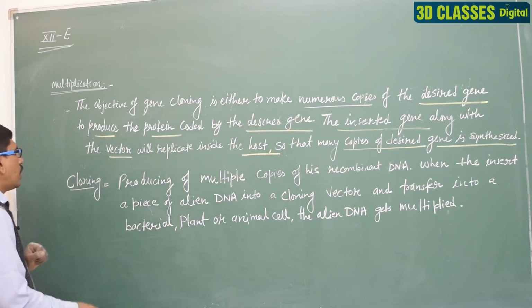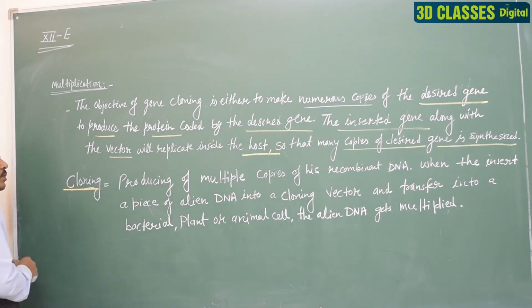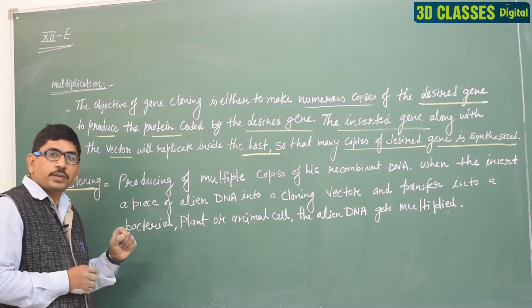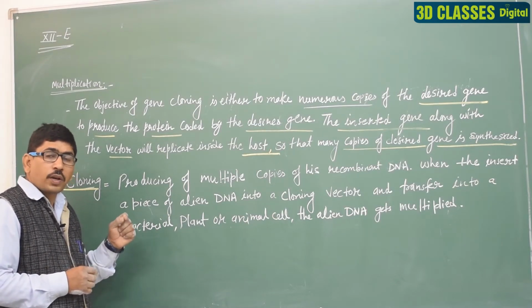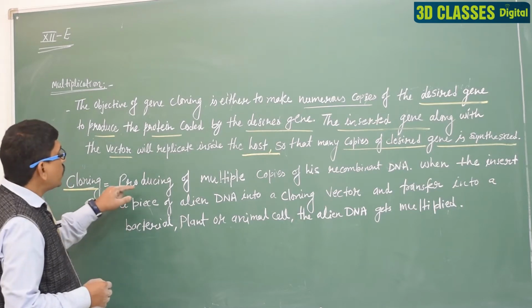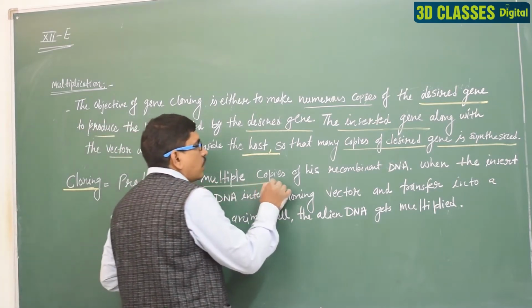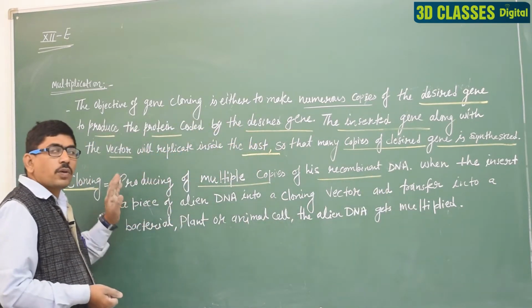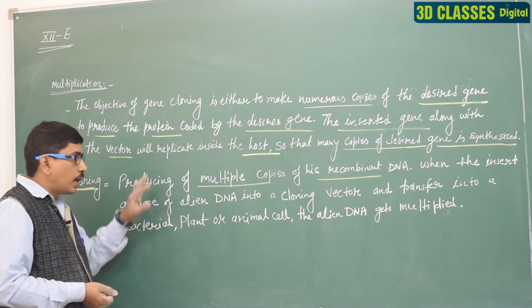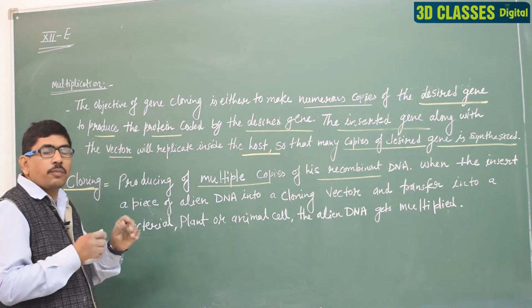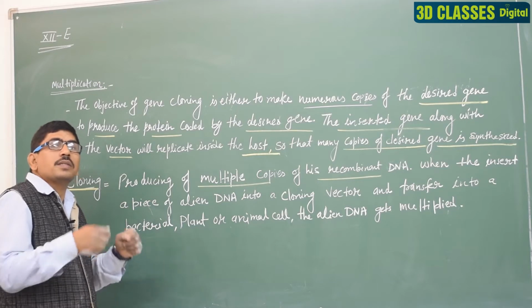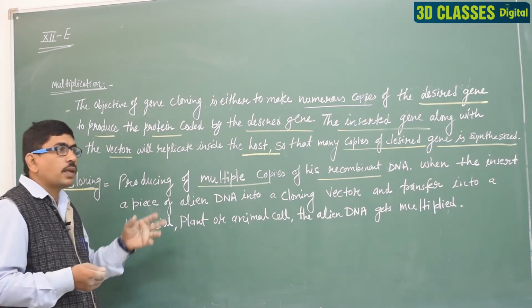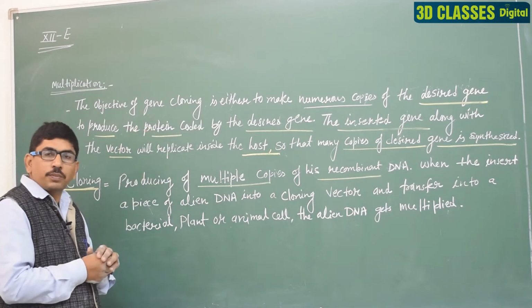Clear? Here another term we utilize is cloning. Cloning is the exact same copy of the parent. That is known as cloning. So producing multiple copies of the recombinant DNA is known as cloning. That process means bacterial cells grow in the growth medium and make many cells. Clear? That is the multiplication process.